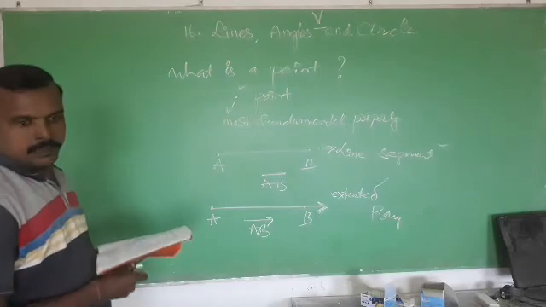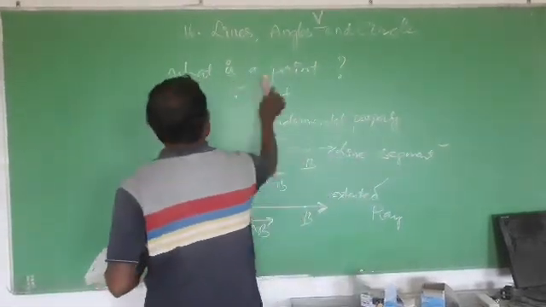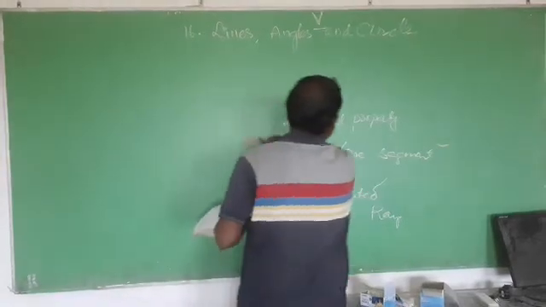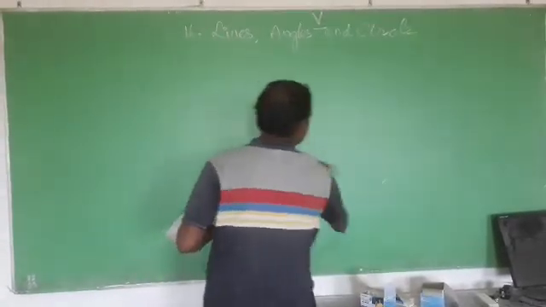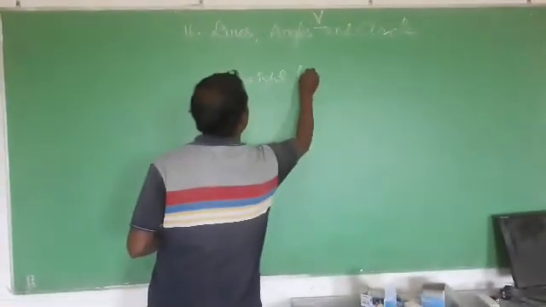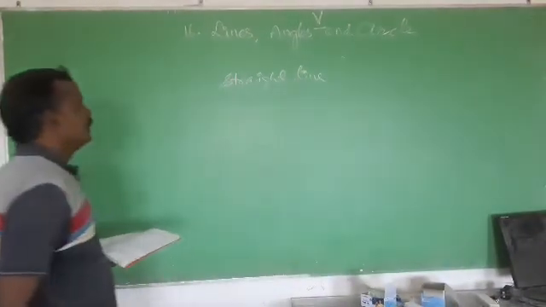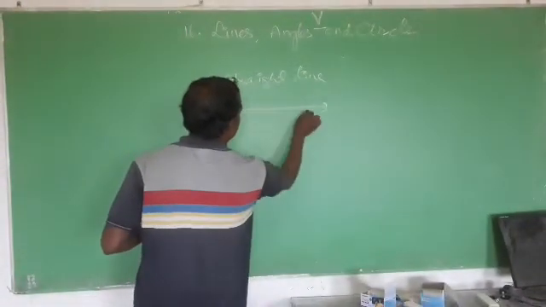Got it? Next come to what is straight line. Straight line. Okay. And these are the two opposite rays. You can write like this.